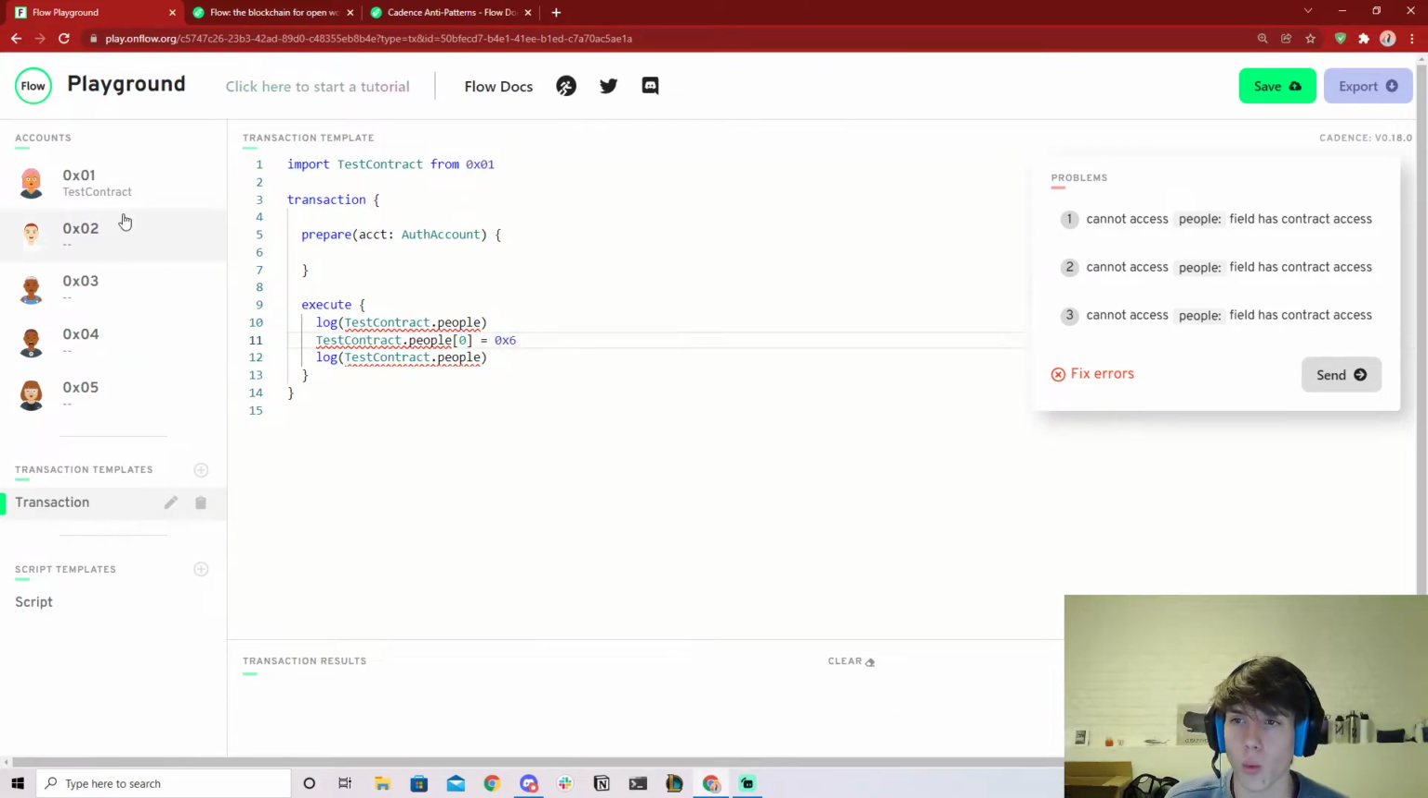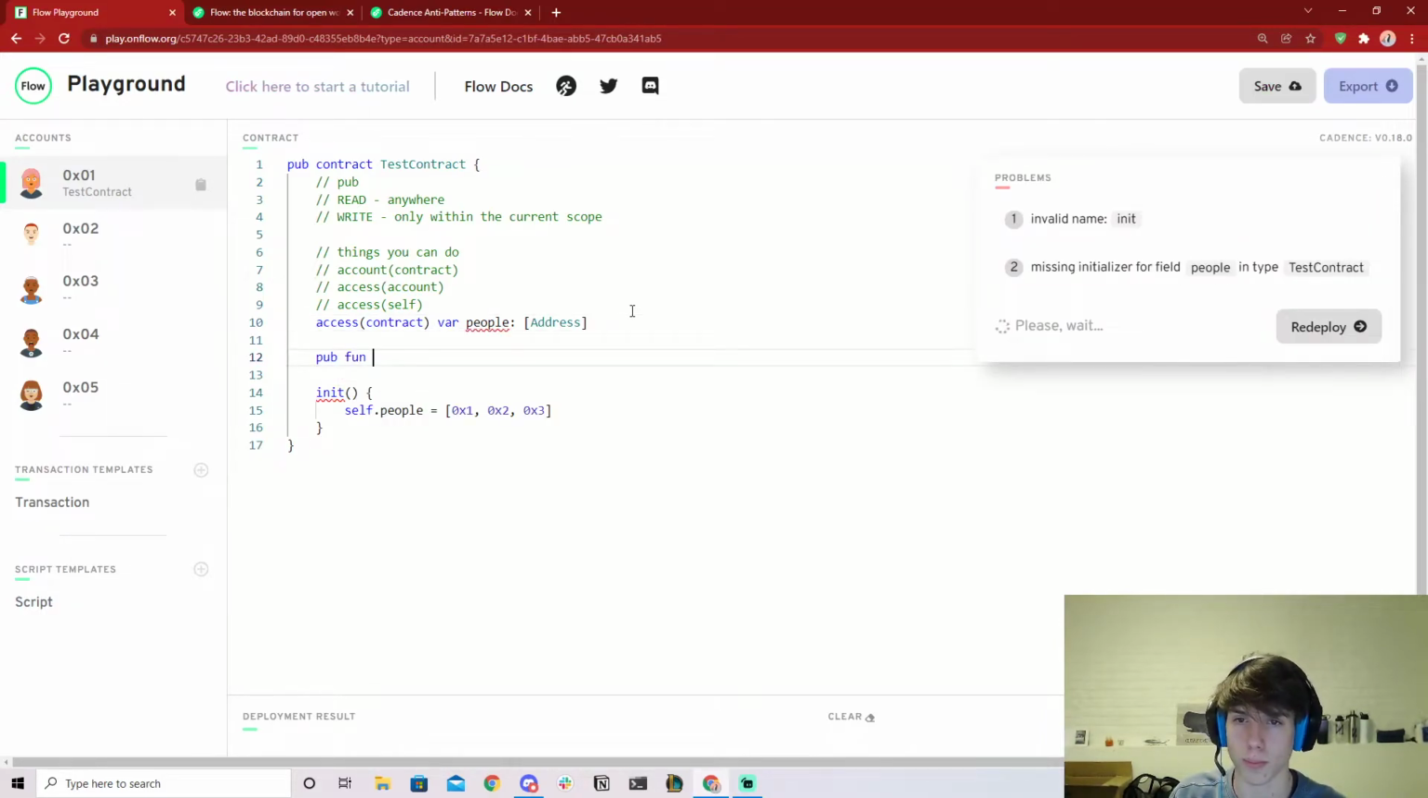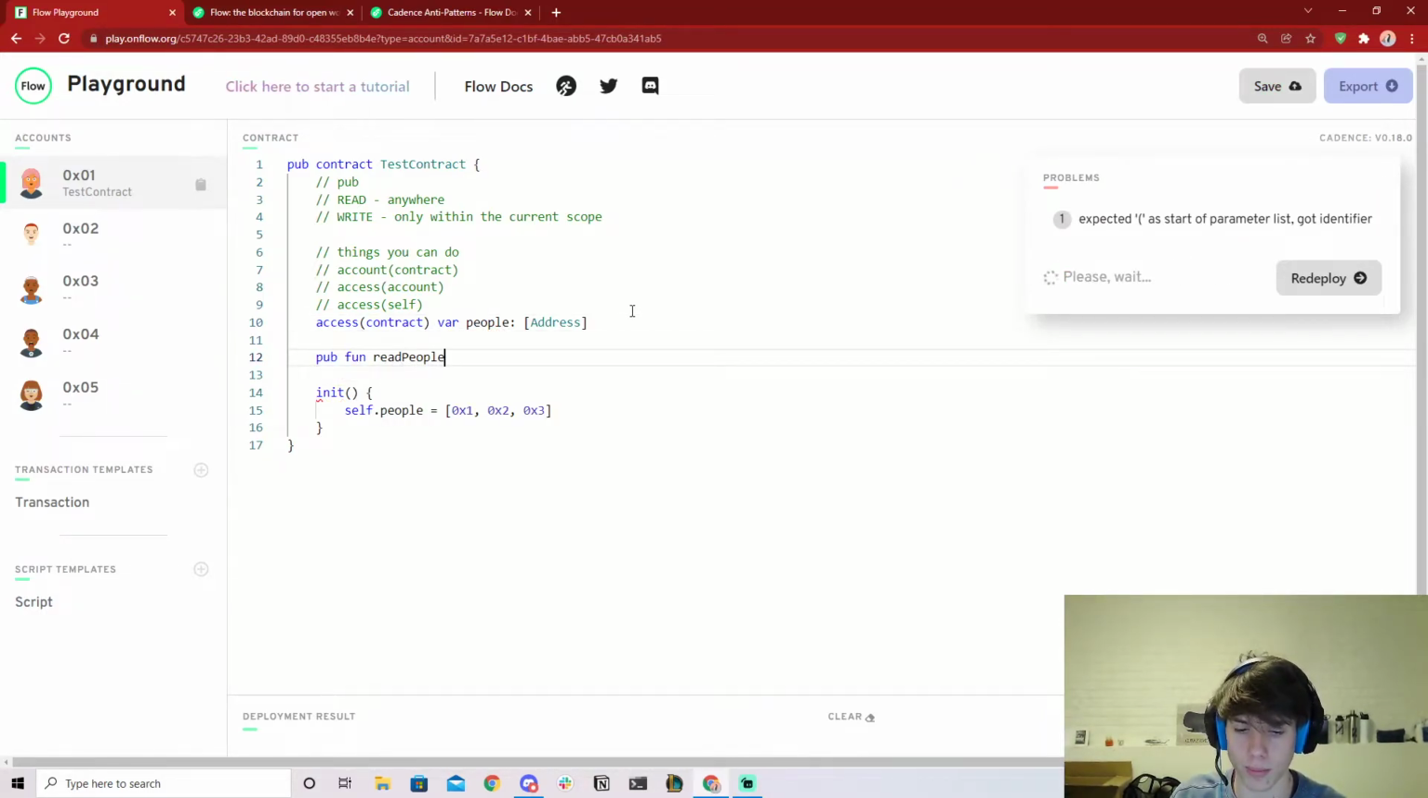Now you may be asking, well, what if I wanted to read this outside of the contract? Well, then what you should do is make a public function like readPeople or something that just returns an array of addresses.